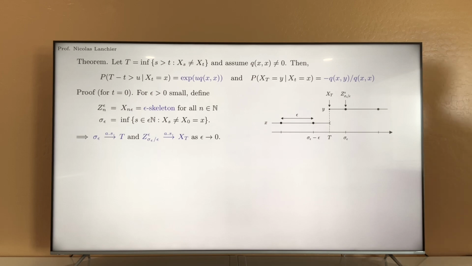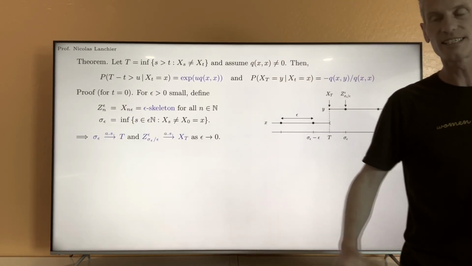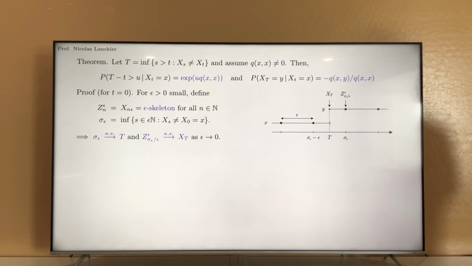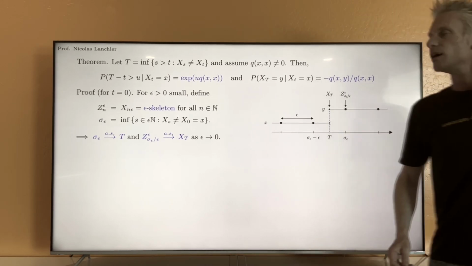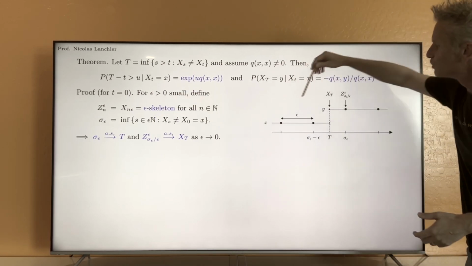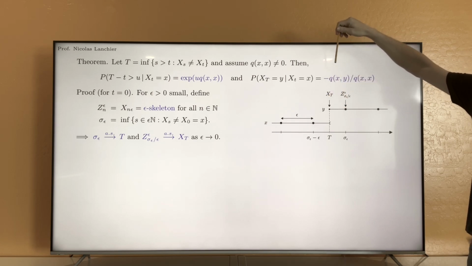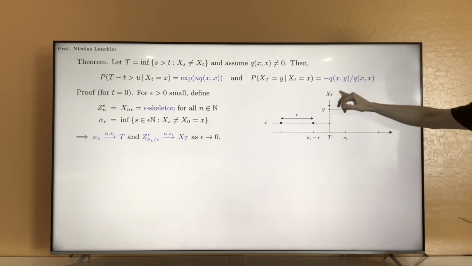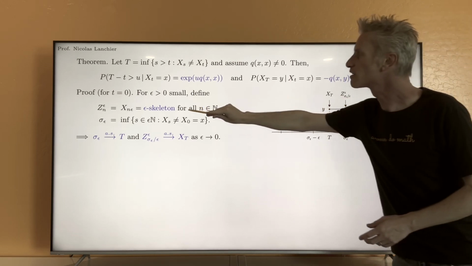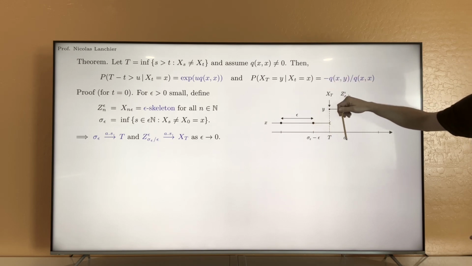That's something we are going to use, except that there might be a complication in the process here if things don't go very well. What can happen is that the continuous time process jumps at time T to state y, but before the next multiple of epsilon it is going to jump to another state, z, let's say, in which case the epsilon skeleton is going to miss the visit in between those two times.